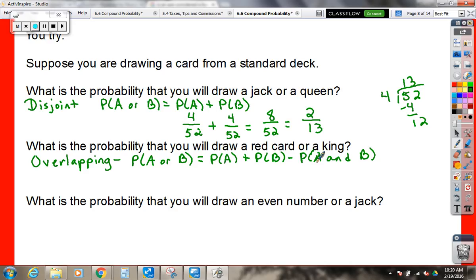You can use your handy dandy calculator. Mine's in my pocket, I'm lazy. 26. So we're sitting here figuring out the probability of drawing a red card, which is 26 out of 52.